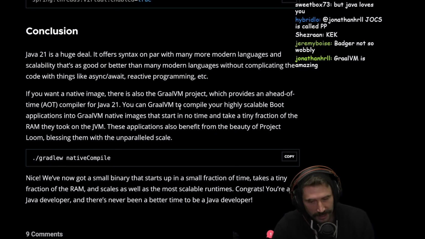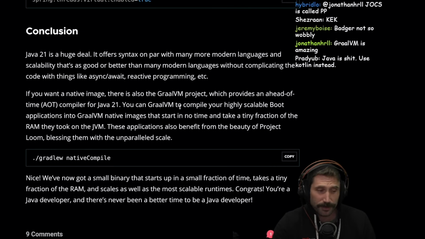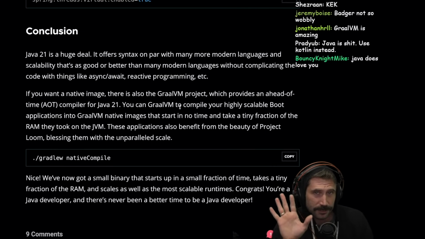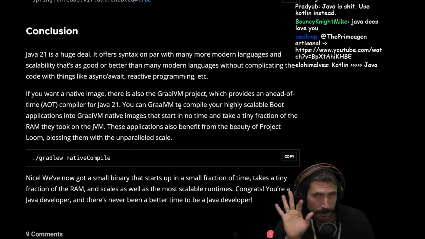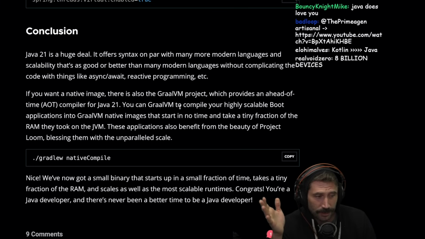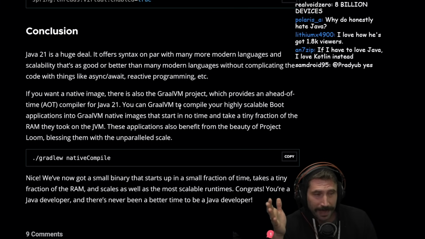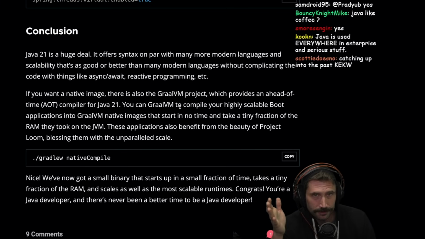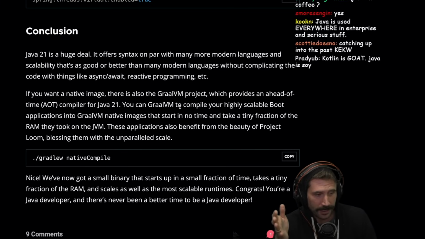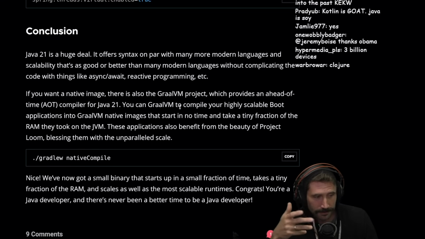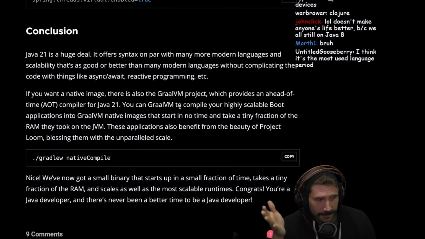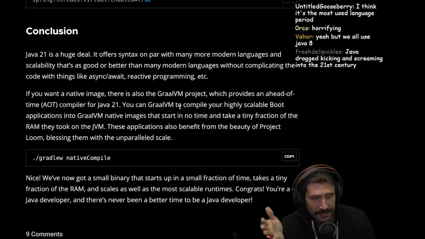And I'm sure this makes a lot of people's lives better, because remember, Java is still the most used enterprise backend language. It's used everywhere. And so, thanks, Obama. But hopefully this is going to make some people's lives better.